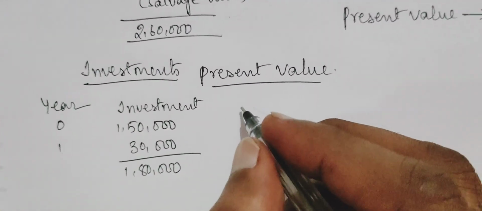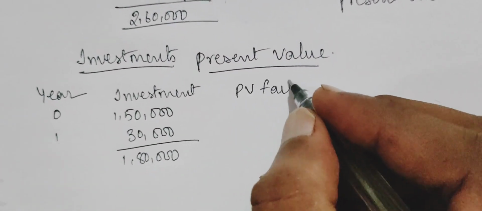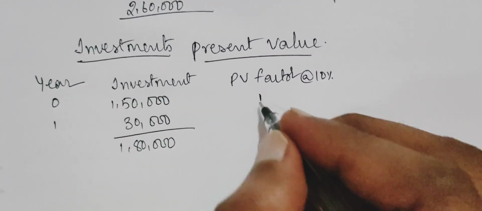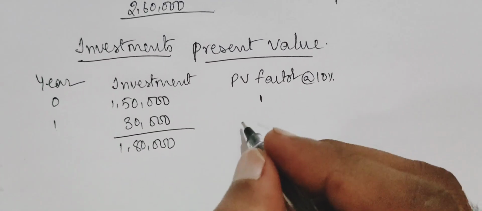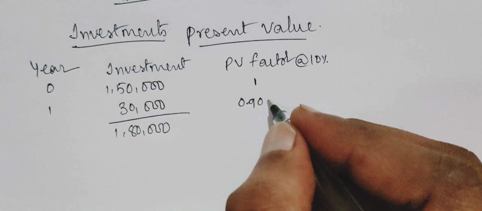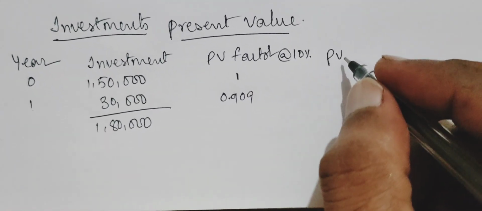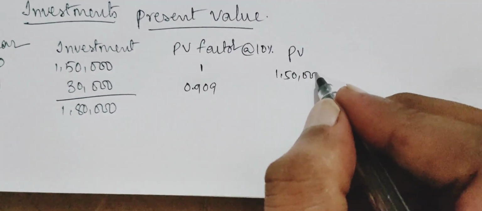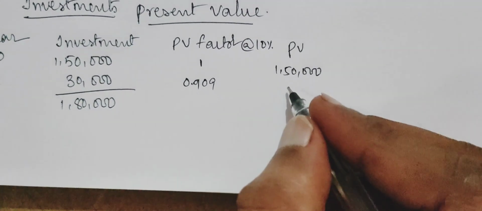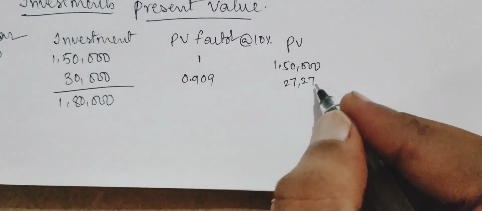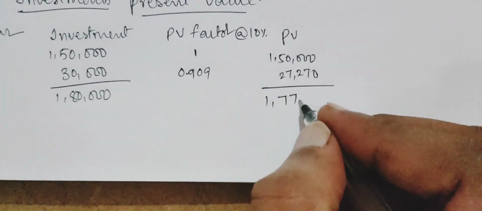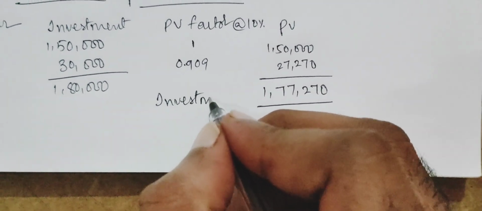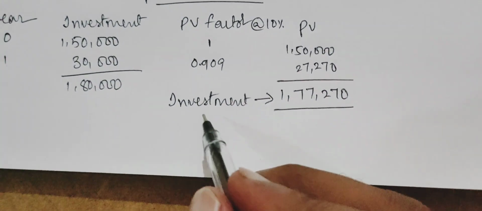Then the present value. So the PV factor at the same 10% discount rate: for the first year it will be 1, and the next year it will be 0.909. Then present value: 1,50,000 into 1 is 1,50,000. 30,000 into 0.909 is 27,270. Then the total is 1,77,270. So this is the present value of investment.